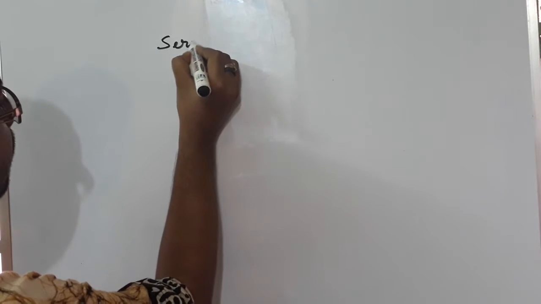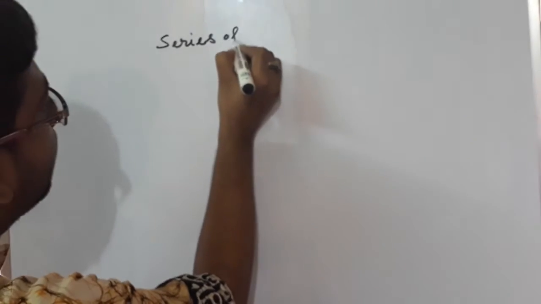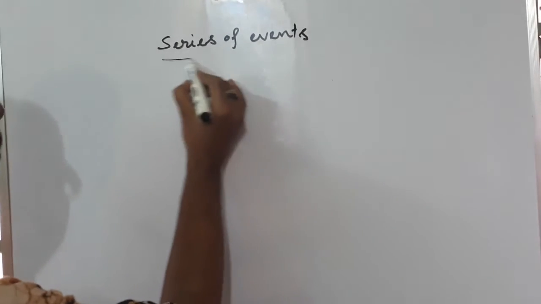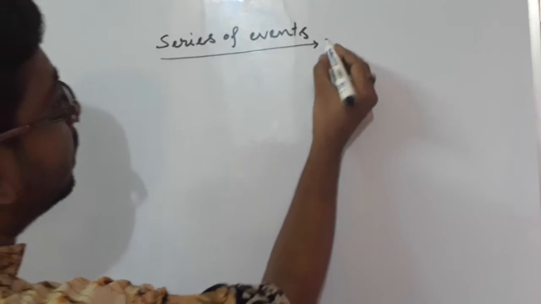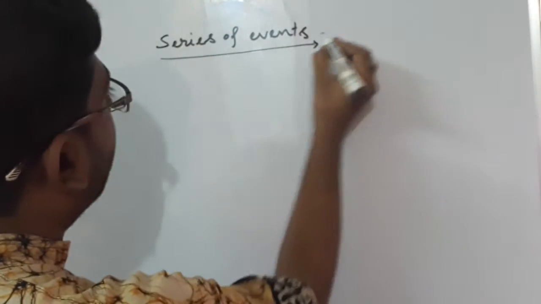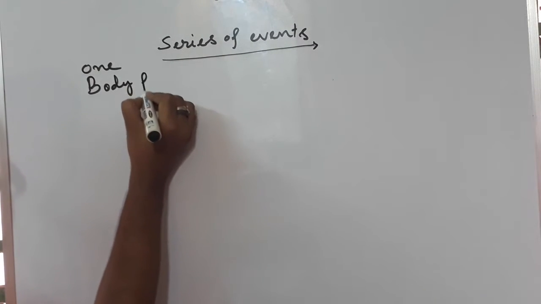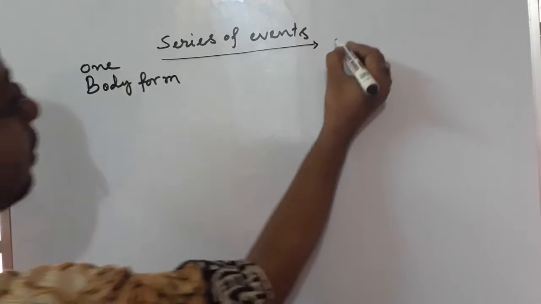A series of events which leads from one body form to another body form.